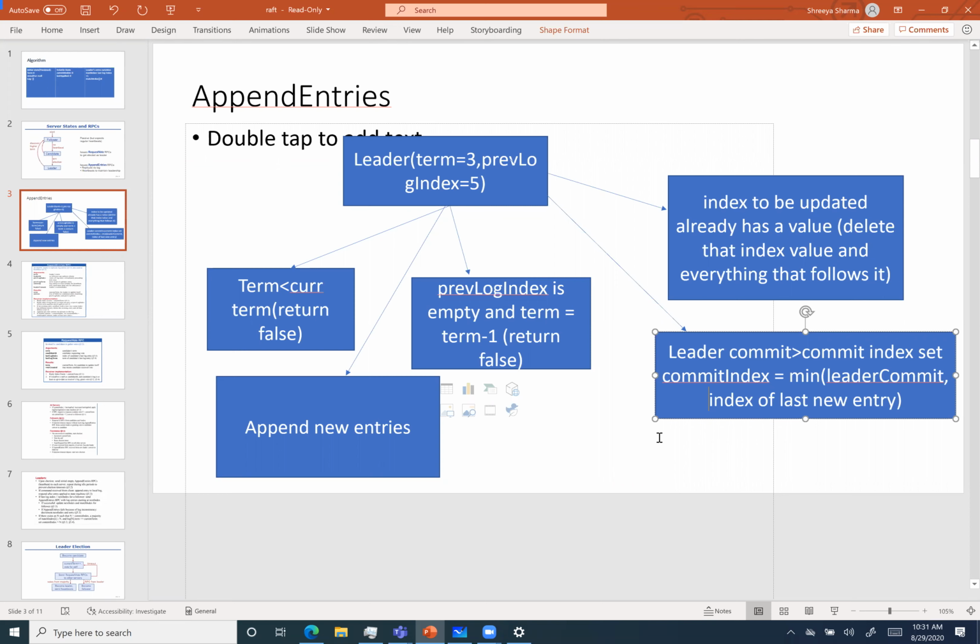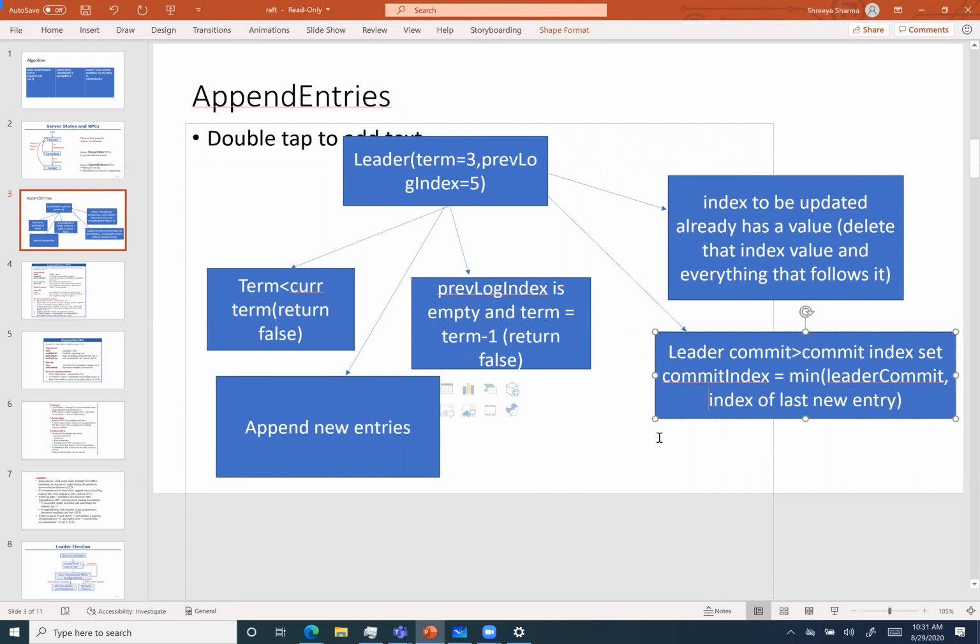Let me think it through. If S2 becomes a leader and then the client sends a request, yeah, I think it's a possible case. It's an edge case. So it's a possibility of losing that value.